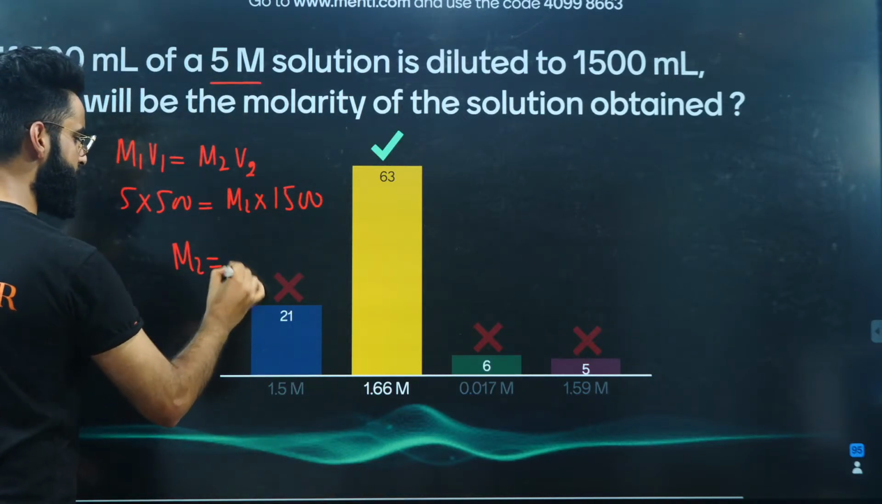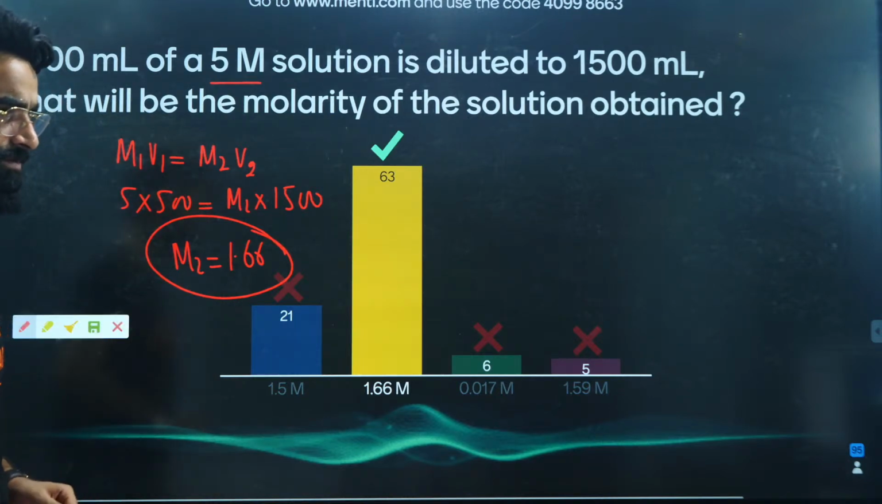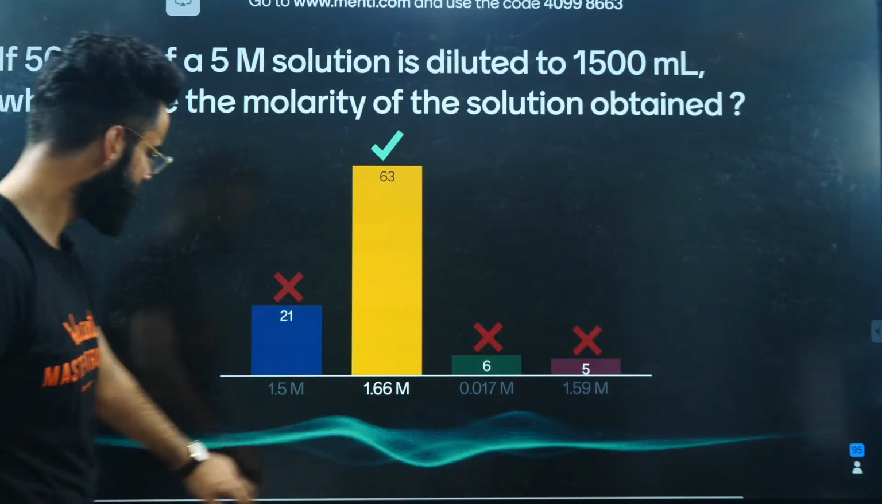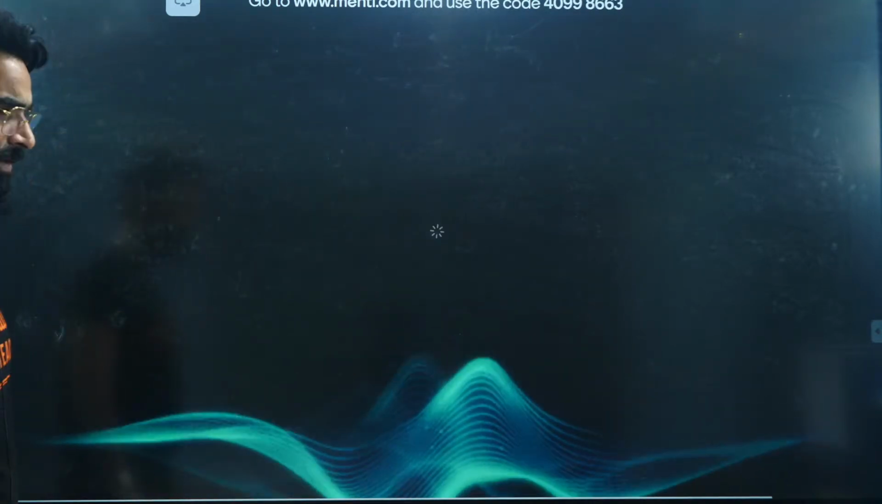M2 value from here you would have got as 1.66. That's it, right? Final molarity of the solution. I'm sure it's clear to everyone. It was a very simple and basic question, I must say. Moving on to one more.